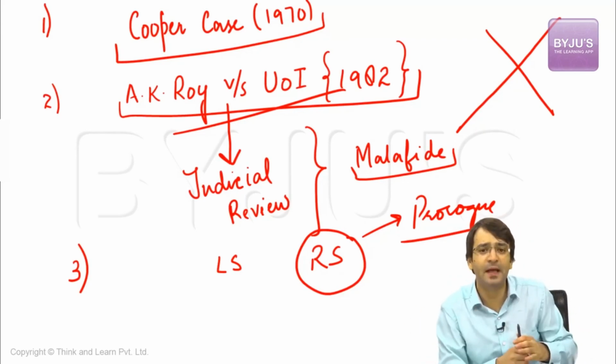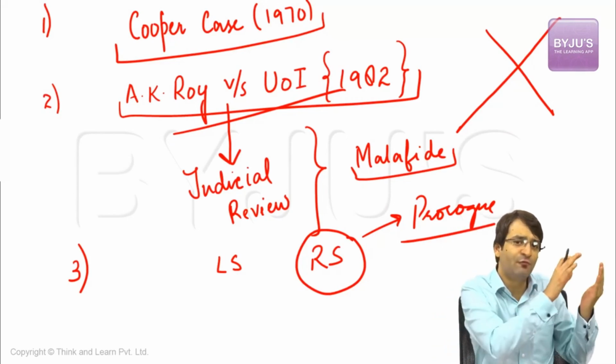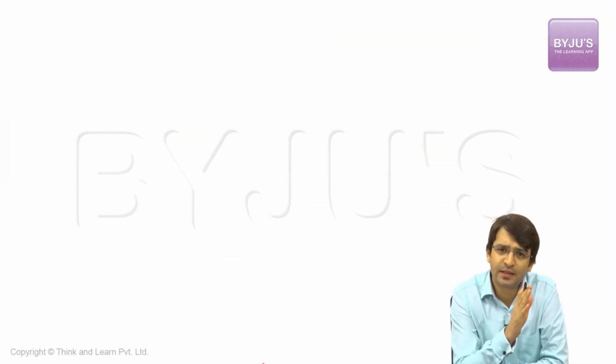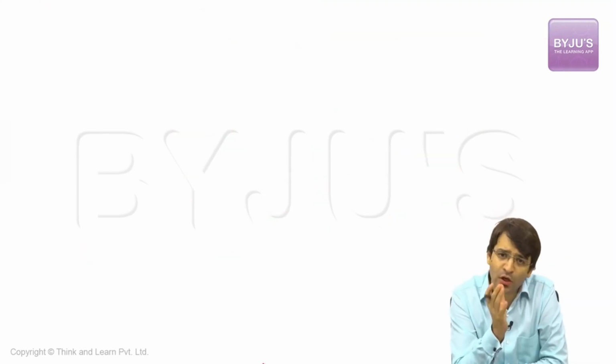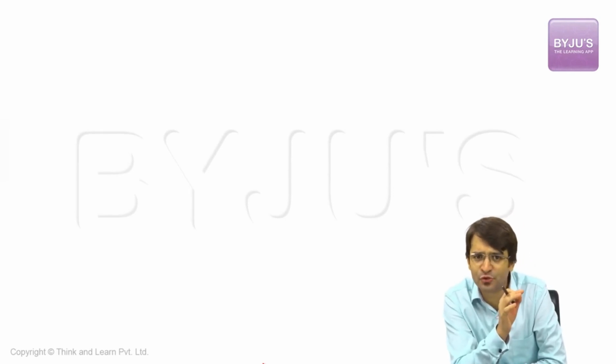Now what can the President do? He can prorogue the House of Lok Sabha or Rajya Sabha only because he wants to promulgate an ordinance to deal with this particular case. Now we know what is the rationale behind the ordinance. Who can promulgate an ordinance? On whose advice can this ordinance be promulgated? What is the validity of this ordinance? What is the maximum validity of this ordinance? Is it subject to judicial review or not? Can you prorogue the House of the Parliament primarily because you have to promulgate an ordinance? Yes, even that you can do.